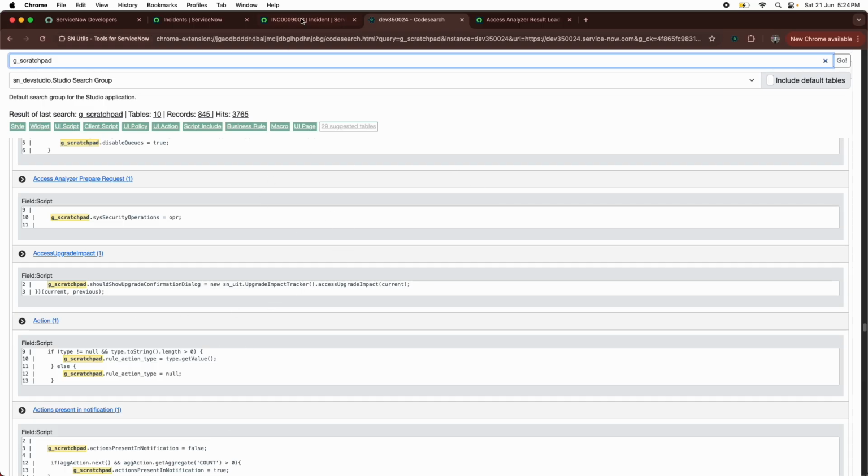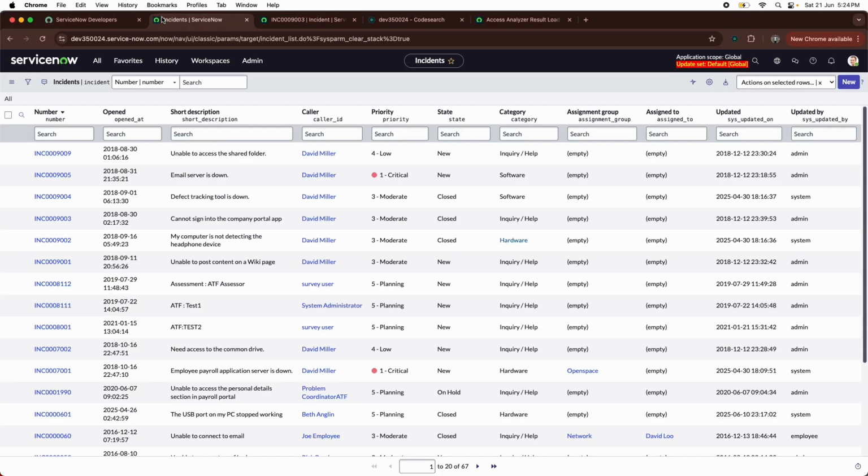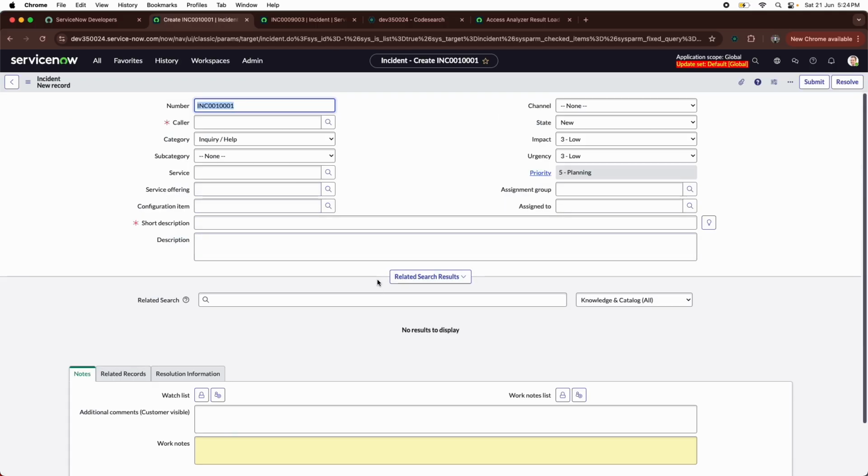Let's move on to the next one, which is very, very useful at the same time. And again, this is something I use very often. Now, for example, you have written a client script or business rule, or maybe some pop-up in the client script, and that would only come when you try to save the record. Now, this is the incident form, and this is out of the box, and we have only two mandatory fields, caller and short description. In your PDI, without any configuration, you need to fill up this caller field and this short description field to save this incident record.